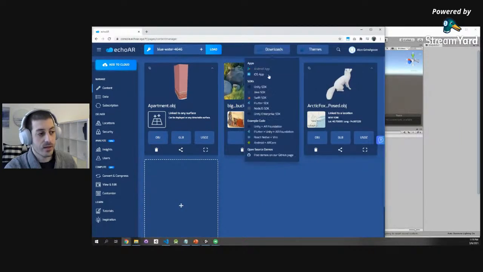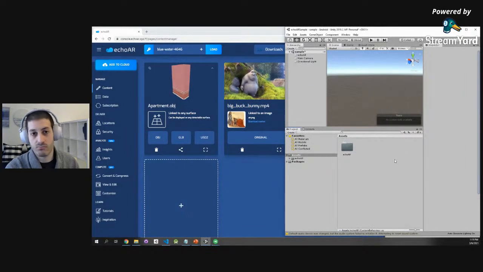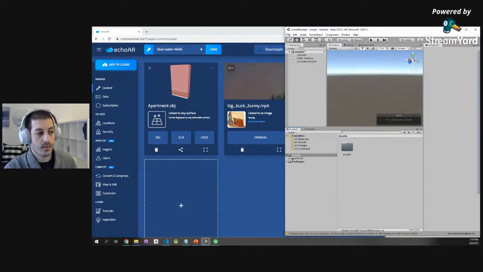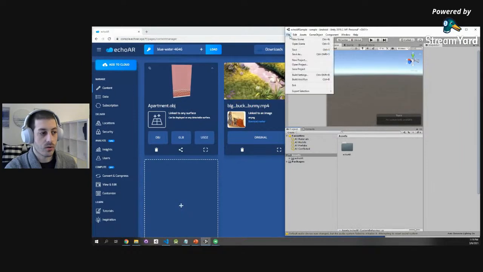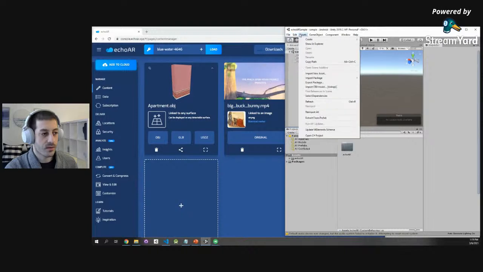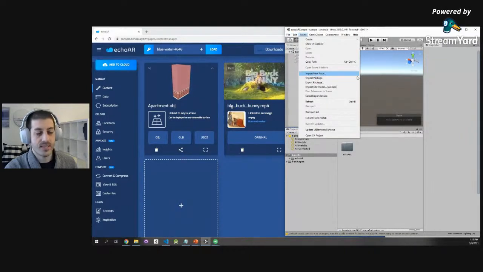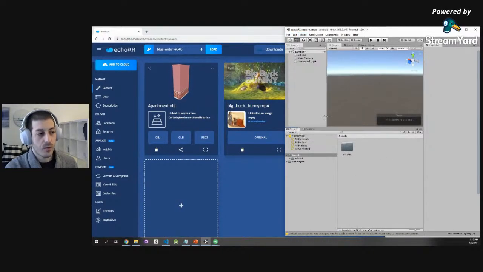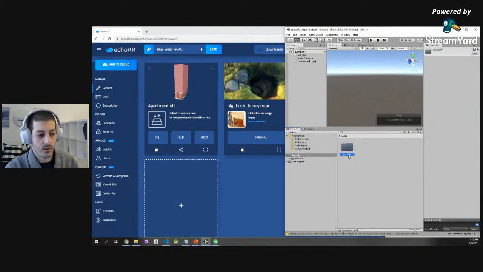So we have the SDK right here, as we saw. We can just click it and download it. And after you download Unity, which is totally free, you're able to integrate our SDK into it. You can just double click the SDK and it will automatically add it to your open project. Or you can go to Assets, then Import New Asset, and import that SDK. Once that's done, you get the echoAR folder.